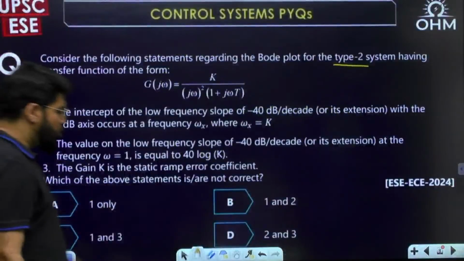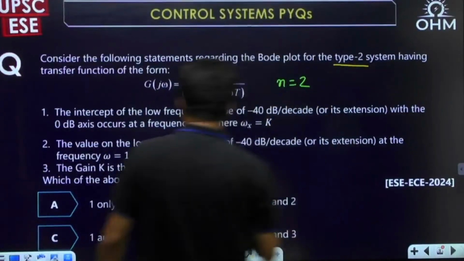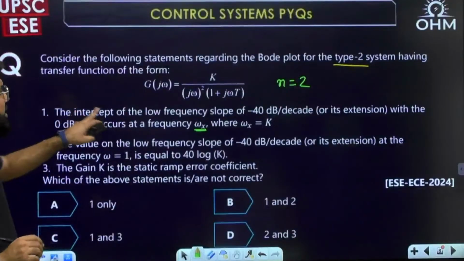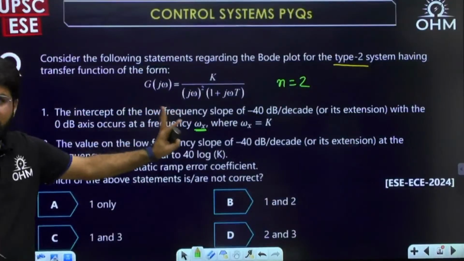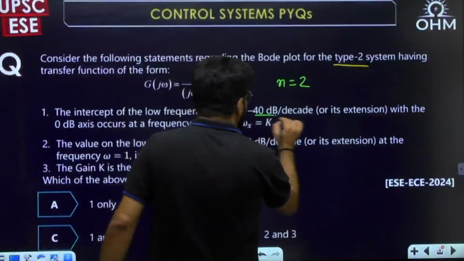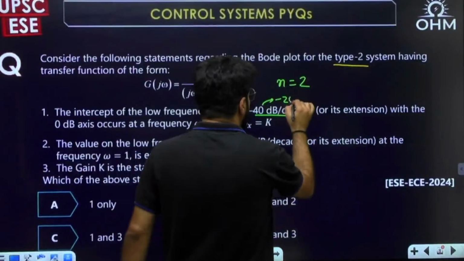So here, what is the value of n? For this particular question, n is equal to 2. So where does it intersect? Now, what is our first statement telling? The intercept of the initial part, of slope minus 40. Why is the slope minus 40? This is correct because the slope has to be minus 20n, with n equal to 2.